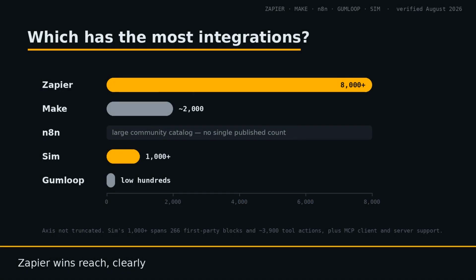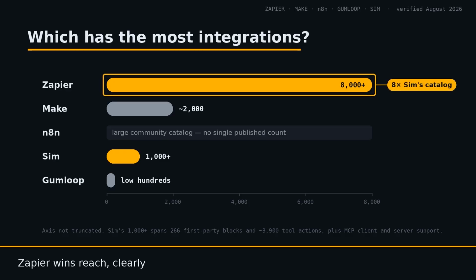Which has the most integrations? Zapier, clearly, at over 8,000. That is the single strongest argument for Zapier, and it has been for a decade. If you need a connector to an obscure software as a service product, Zapier probably has it and nobody else does. Make has a large library in the low thousands.